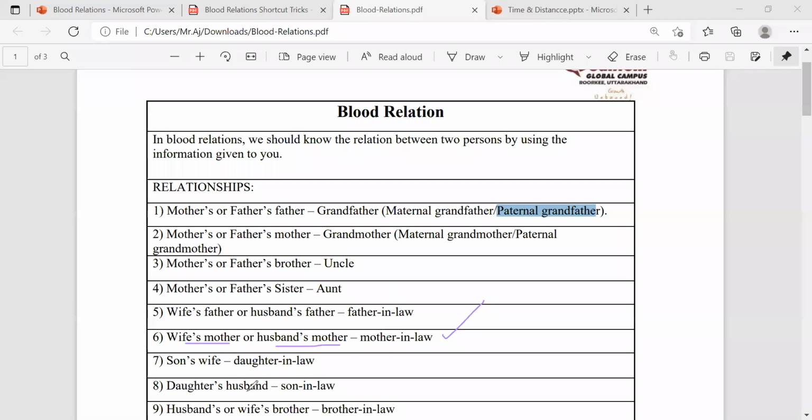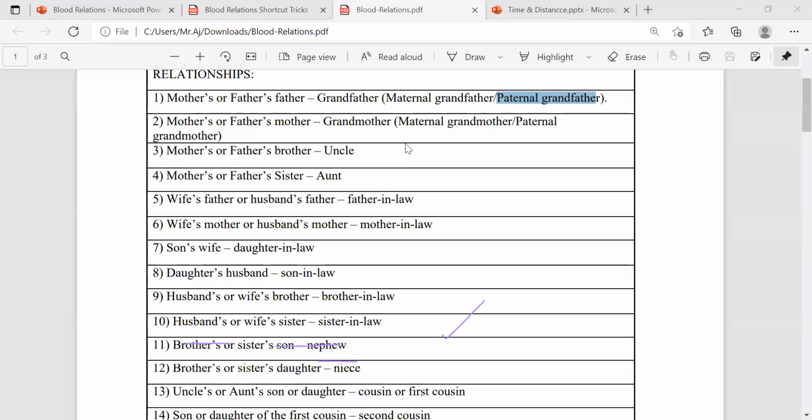So, in-laws. Son's wife. Not only your wife's father and mother, but also your children's spouses. If a son is there and his wife, your son's wife is to you a daughter-in-law. If your daughter is there, her husband is to you a son-in-law.